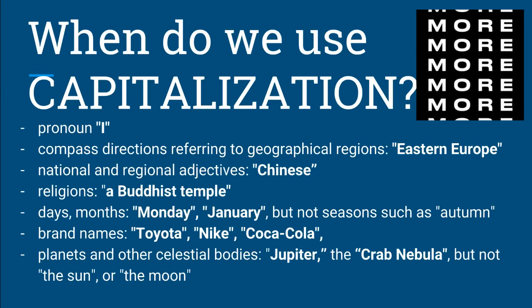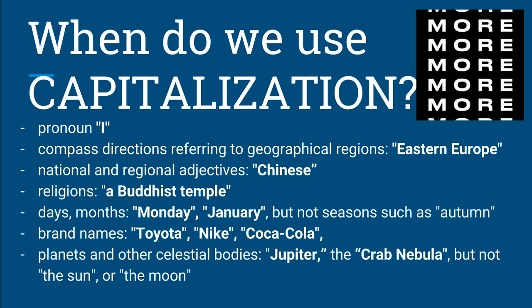And here are some more rules which you also need to understand to use capitalization correctly. So here we have some more examples. We always use capitalization with the pronoun I. We also use capitalization with compass directions referring to geographical regions such as Eastern Europe or Southeast Asia. National and regional adjectives, so Chinese, American, European, they would all require capitalization. Religions also require capitalization. A Buddhist temple, a Christian church.